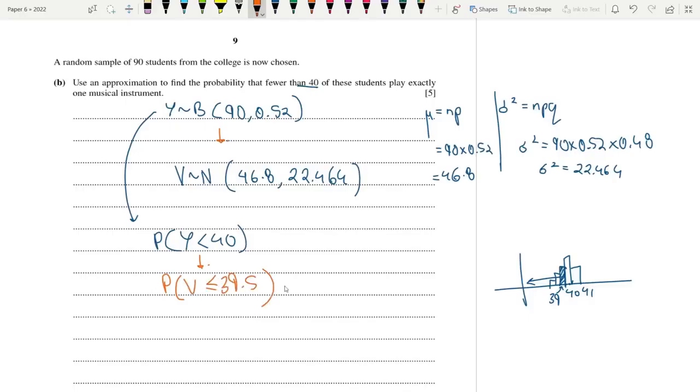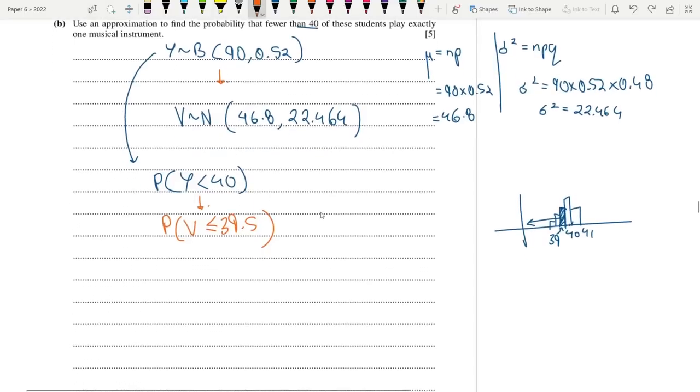But if it was at most 40, not fewer than, I would have taken this region as well. It would be 40.5 then. But since it's fewer than 40, I cannot take that region. So it's less than or equal to 39.5 basically. By the way, this sign is not essential. You could just write it like this, but it has to be 39.5.